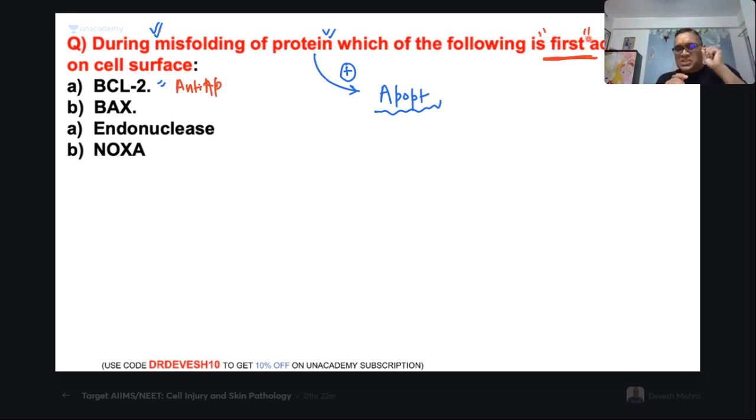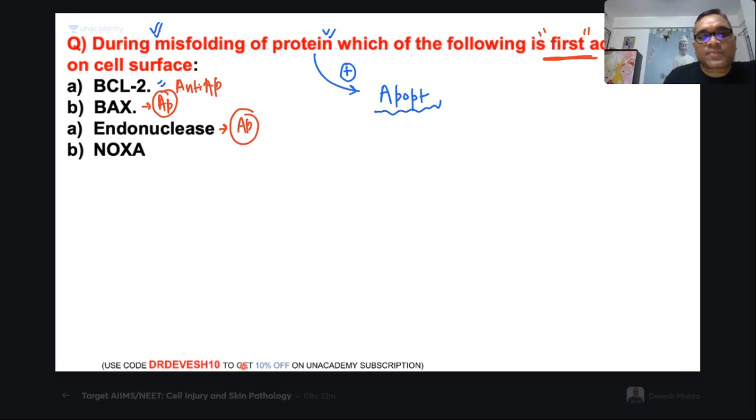You have to be very sharp in reading the language, especially in the AIIMS and NEET PG exam, right? BAX is also apoptotic, but these are not the first activated. These are also involved in apoptosis, but not the first activated. Who will be the first activated?